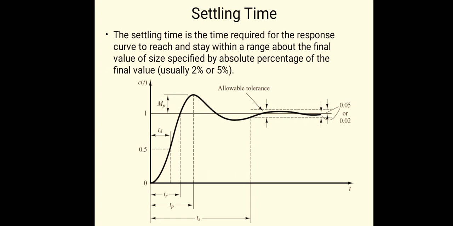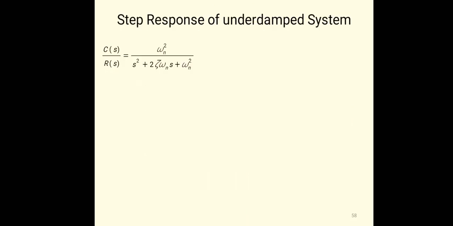Settling time is the time required for the response to reach and stay within a range about the final value of a given size. It is specified as an absolute percentage, usually 2%, which we are using in this control system syllabus. Okay, so step response of the underdamped system.